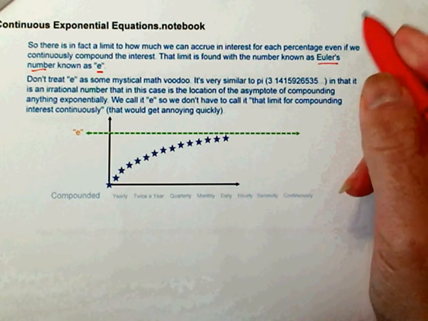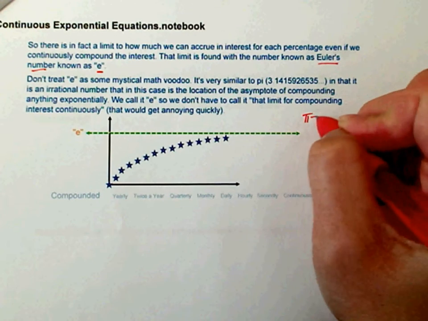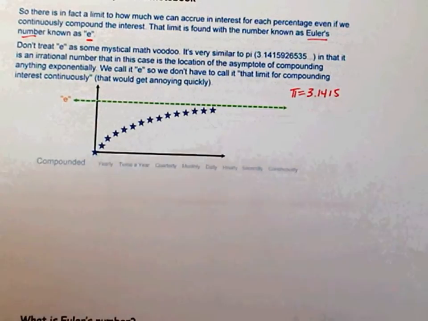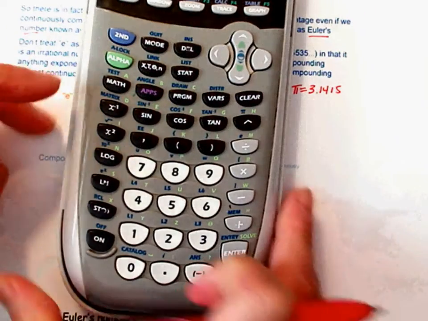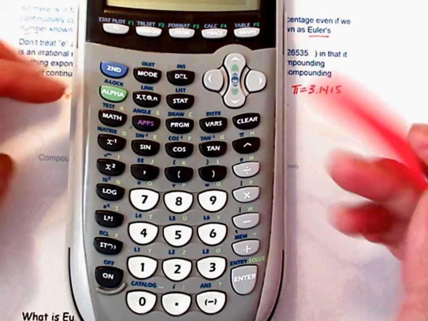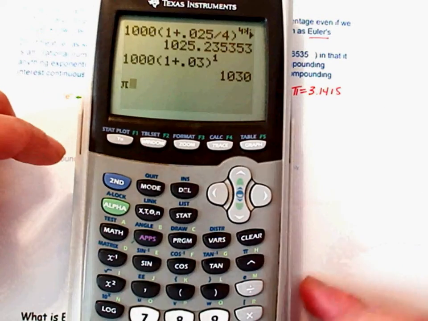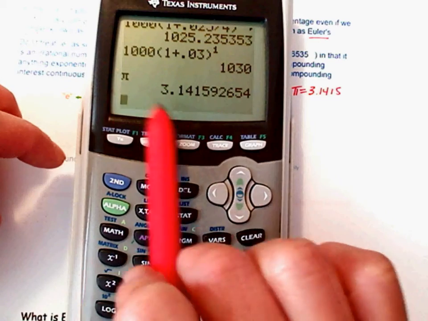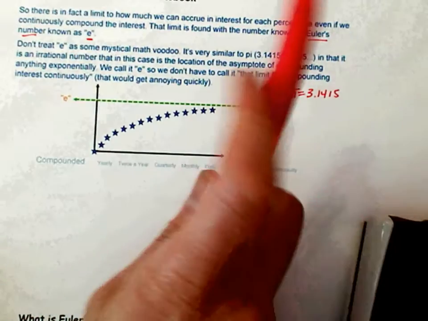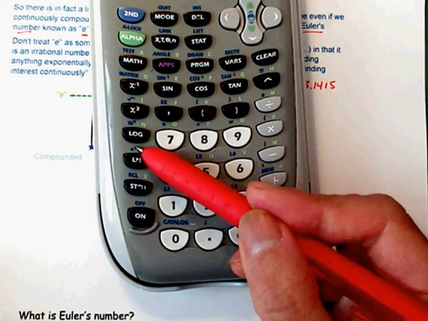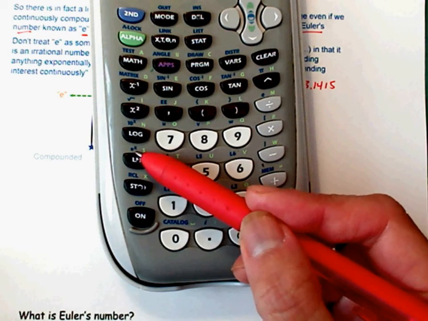Kind of like pi. Pi is 3.1415 something something something. So if you want to know what pi is, it is this symbol right here. Do you see that? So if you hit second pi, enter, do you see how that's just a number? Pi is just a number. Well, Euler's is just a number. And it's right here. See that E? There's that E.